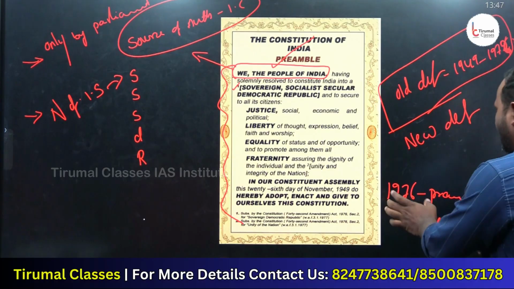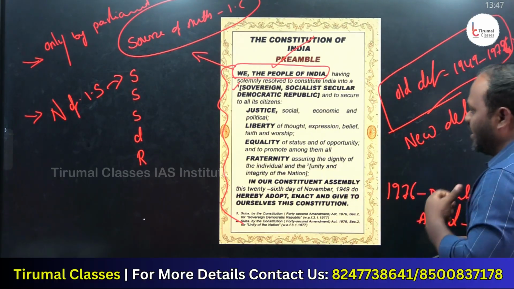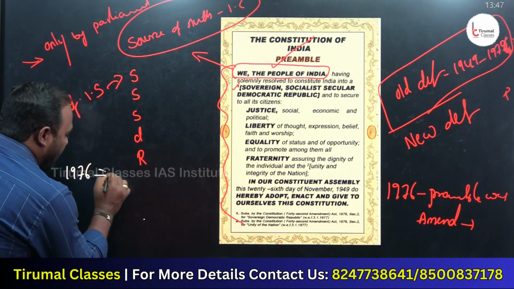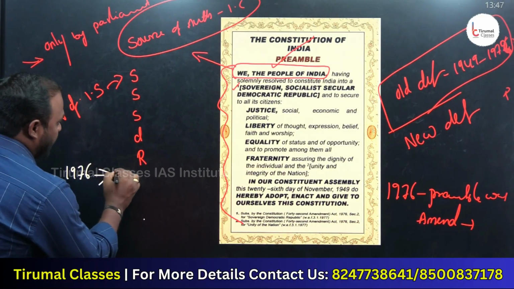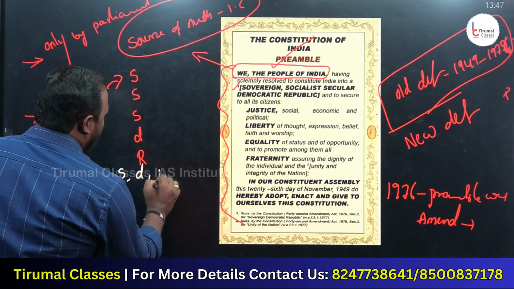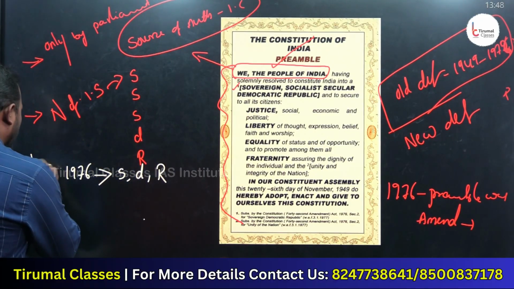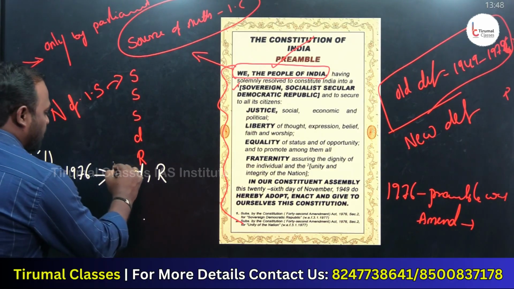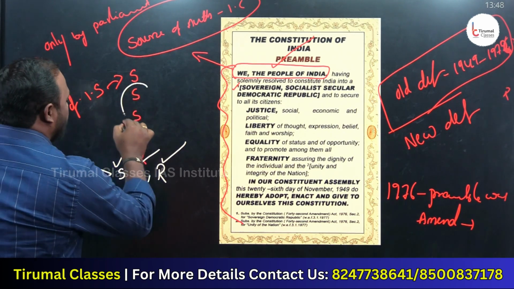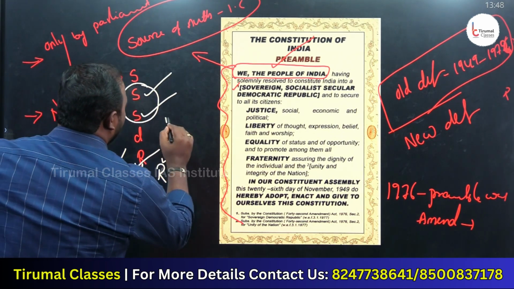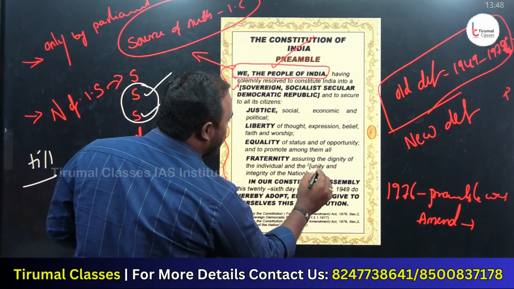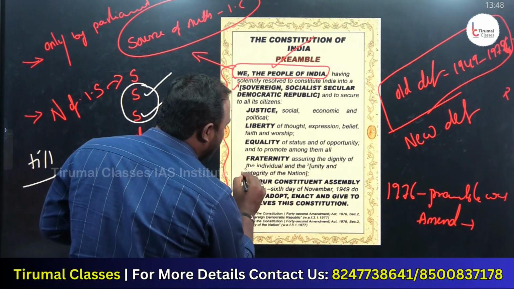But in the year 1976, the preamble was amended. I mean to say, remember, up to 1976 in the preamble we have only a few keywords: sovereign, followed by democratic, and republic. Till 1976, the preamble had only the sovereign, democratic and republic keywords. There are no keywords called socialist, secular and integrity. Look at this. In the definition we can find something called integrity. Look at this word integrity, boys.